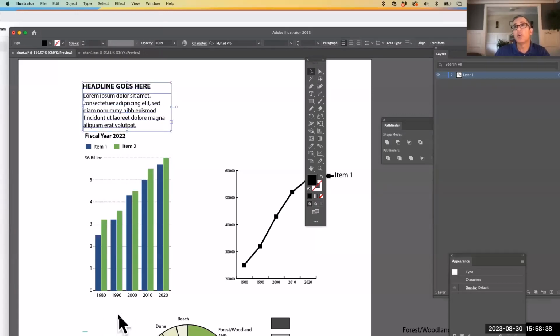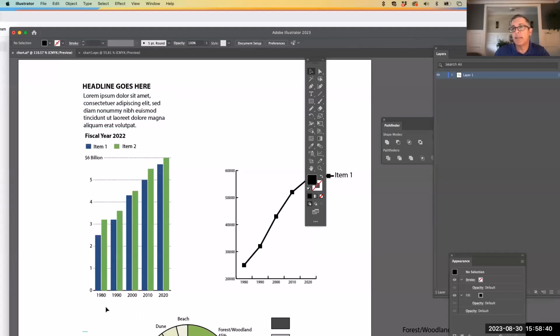For sources and credit at the bottom, those should be 7 point. So your sources, and when I say sources, it means where you got the information from. Don't put in this gigantic long URL. Just put in the name of the organization or the company, and that's it. You don't have to put the specific link to where you got the information from. And then the credit, graphic by whoever it would be.